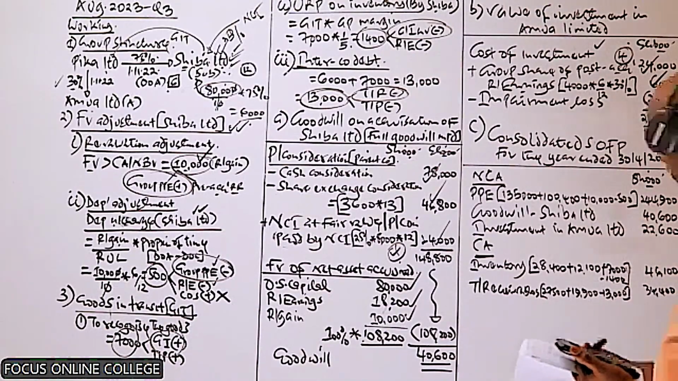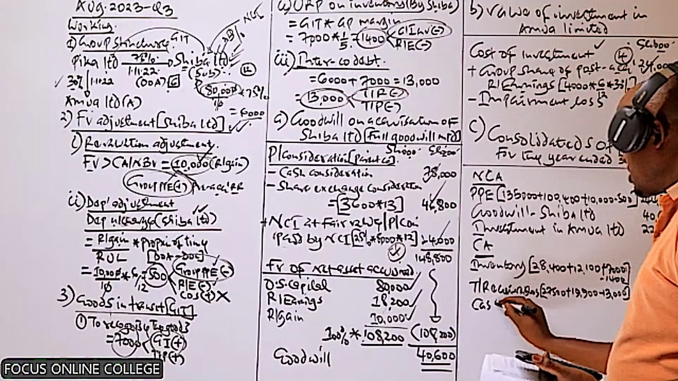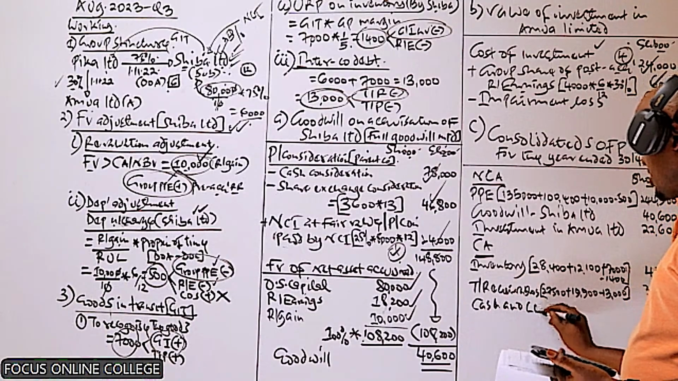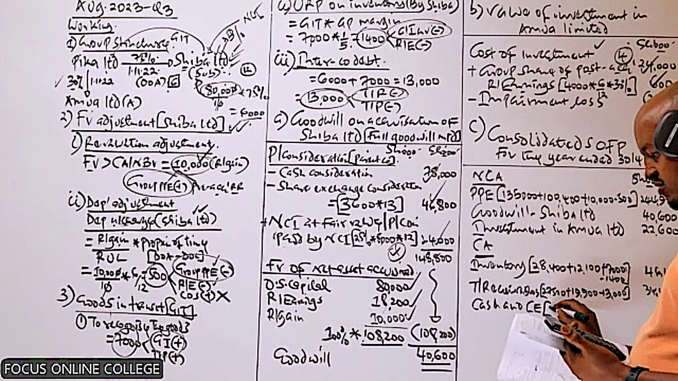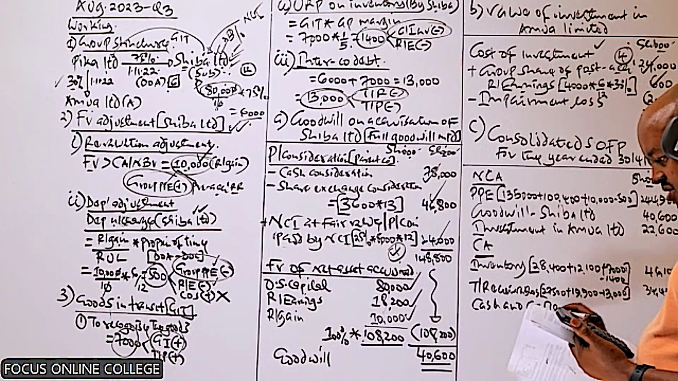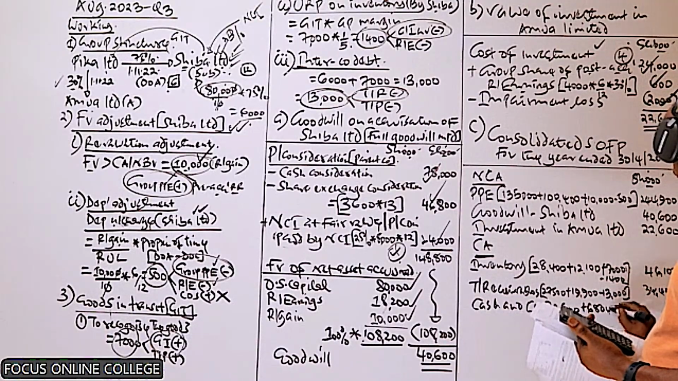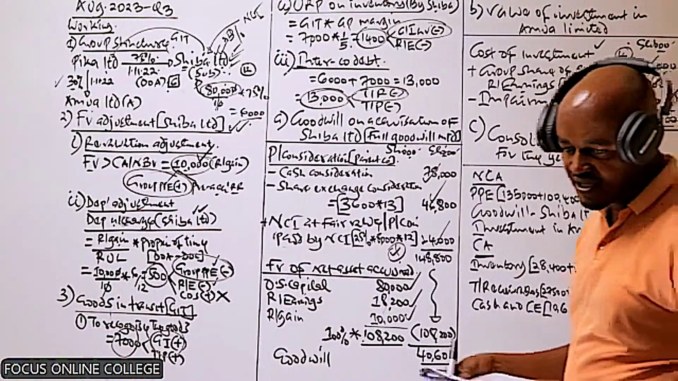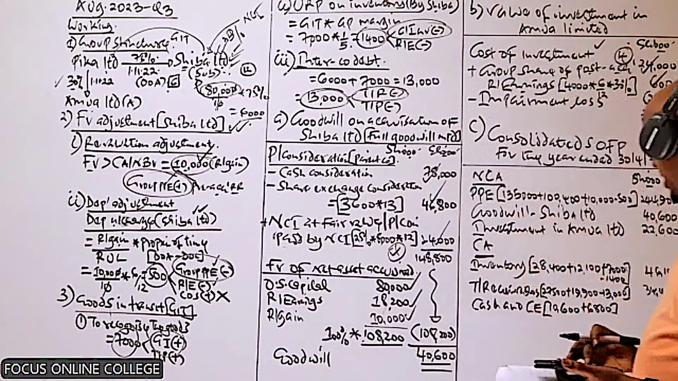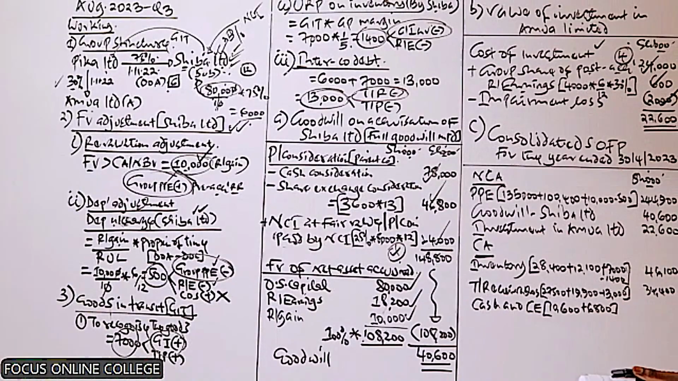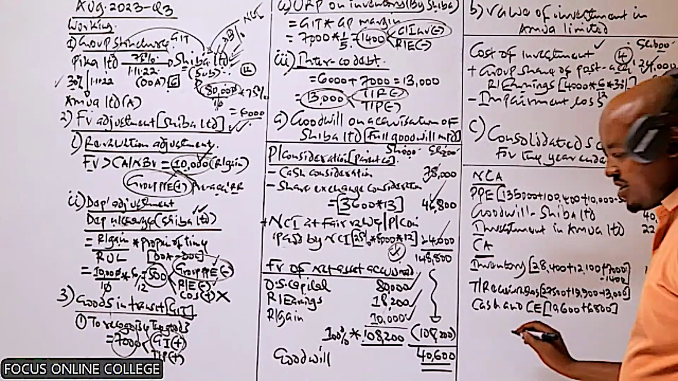So then finally we have the cash and cash equivalents. We add for the two companies, that is 10,600 plus 68. Do we have any adjustment affecting this? No, because we don't have any cash in transit. We just need to get the total. So that will give us 17,400.